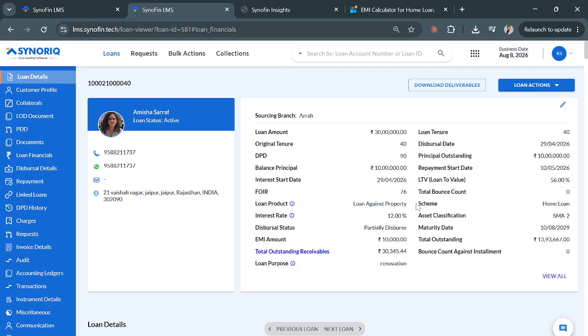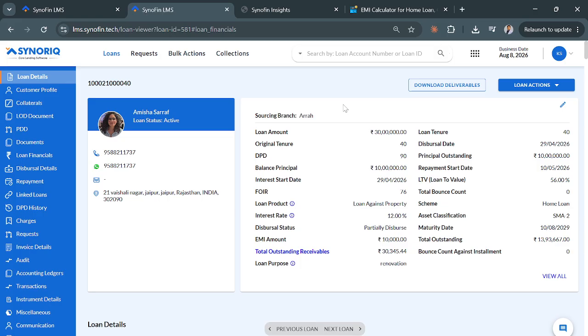Yes, so the next loan action is tranche disbursement. The meaning of tranche is paying the loan in parts. We have discussed the use cases earlier. The basic use case is home construction, where the NBFC can choose to pay the customer according to how much of the construction is done.